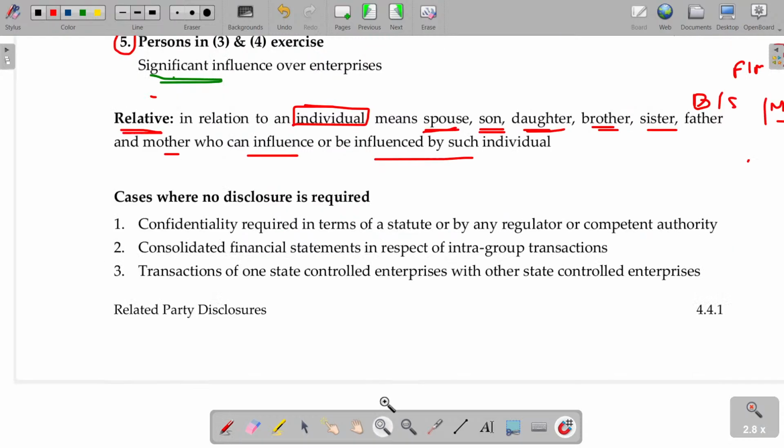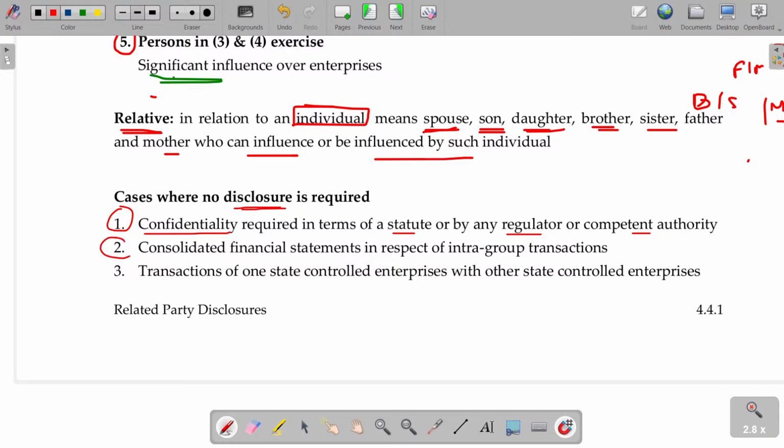Now, cases where no disclosure is required. If confidentiality is required in terms of statute or by any regulator or competent authority, then you need not disclose. "Sir, it is a trade secret, we cannot disclose," though it is a transaction between related parties. No problem, you will be exempted.